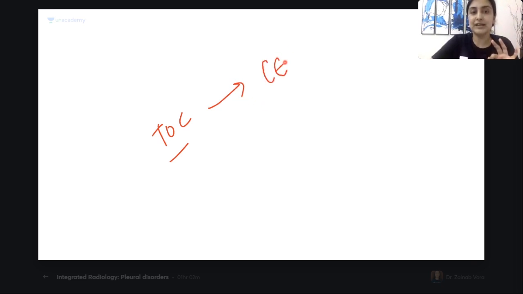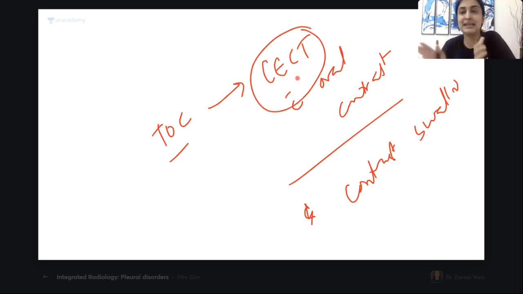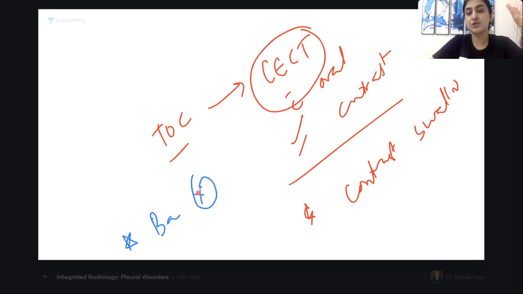So investigation of choice, if they ask you for esophageal perforation, will actually be a CECT with oral contrast, because it will tell us the complete extent. It's a 3D modality, correct? I can do a contrast swallow also, but CECT, being a 3D modality, will tell me the exact site and exactly where it is spreading. So this becomes much, much better. Are you understanding? So two investigations. But the most important learning point for all of you is we can't give a barium swallow. Barium is contraindicated in esophageal perforation. Is this clear, guys?